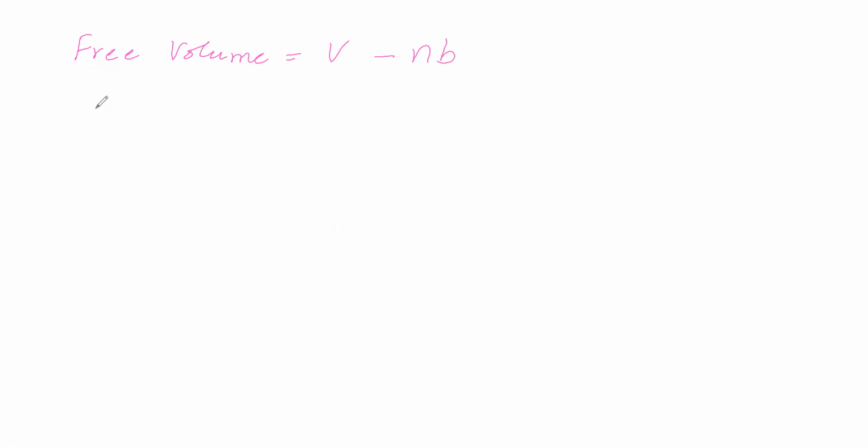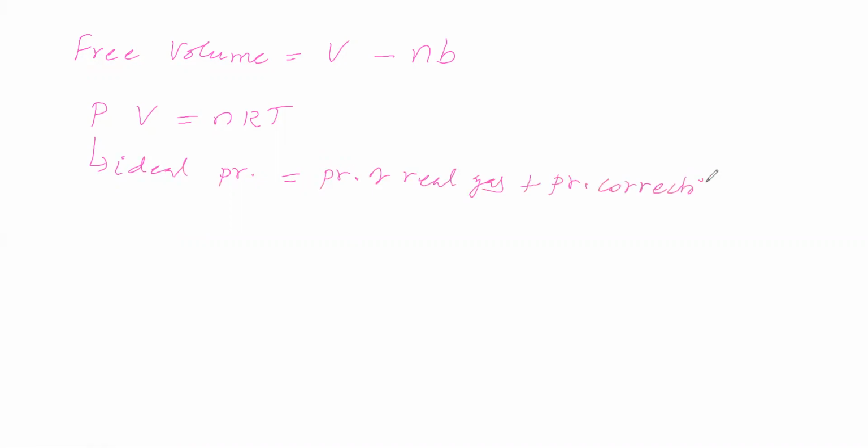Now we will take the ideal gas equation, that is PV is equal to nRT. This P is called ideal pressure. Ideal pressure is equal to pressure of real gas plus pressure correction. The pressure correction is how much we will see. Pressure of real gas plus pressure correction is an square by V square.